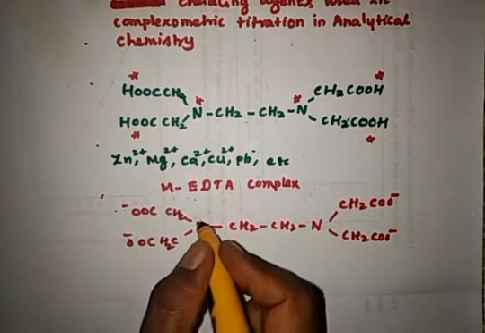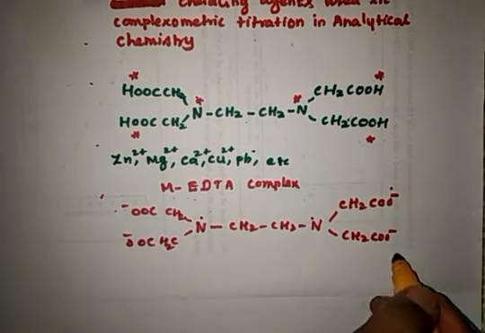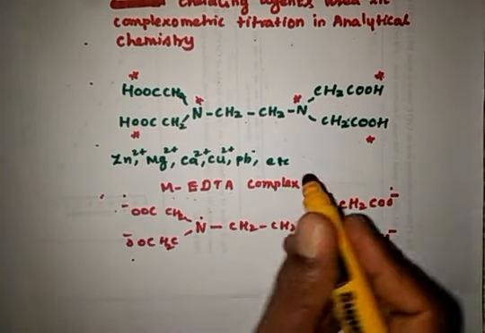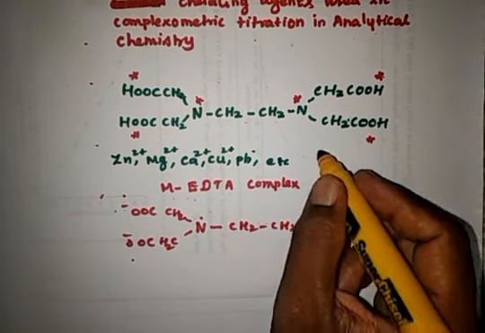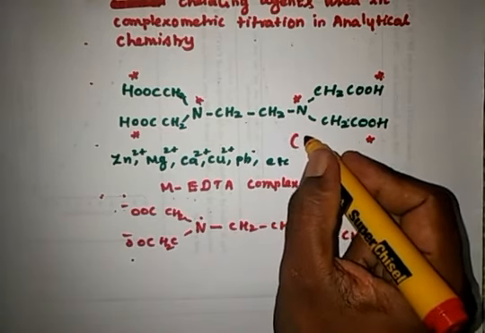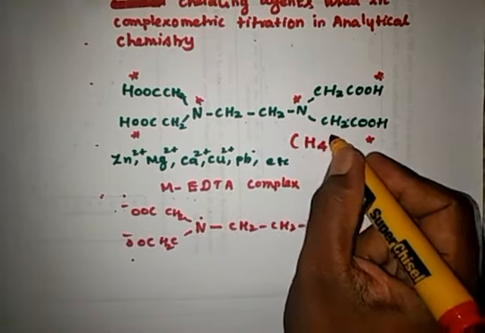So these are the six coordination centers in EDTA. In short form, we write EDTA as H4Y.